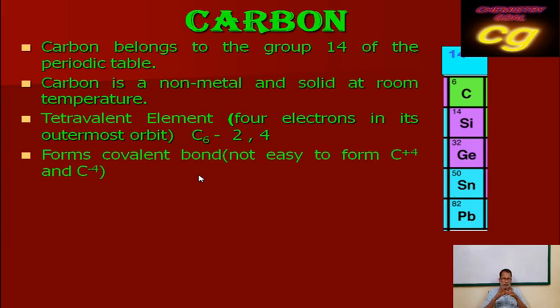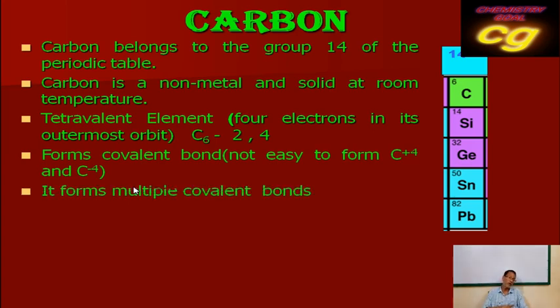In the case of carbon, formation of C4+ and C4- is energetically not possible, because to accept 4 electrons to become C4- or to lose 4 electrons to become C4+ is not possible due to its small size. That's why it can only produce covalent bonds by sharing its valence electrons.